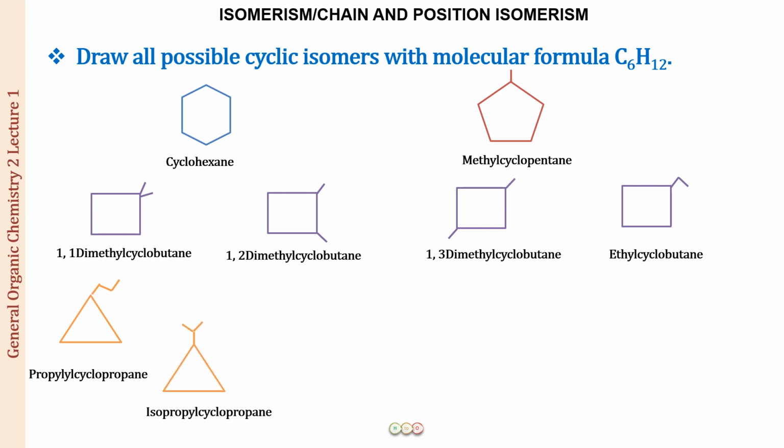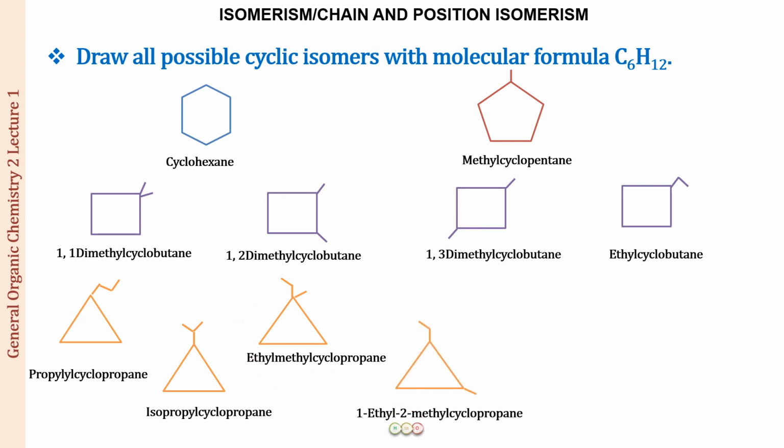We can also put the secondary carbon to attach directly to the carbon of the ring. So this is going to be the isopropyl group, so isopropyl cyclopropane. Next, instead of the propyl ring, we can have 2 substituents, one being an ethyl and one being a methyl. So we can do that also. So it is going to be ethyl methyl cyclopropane.